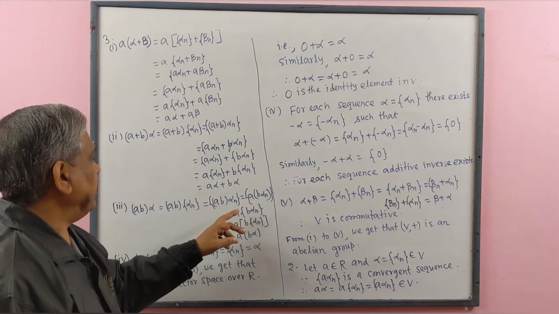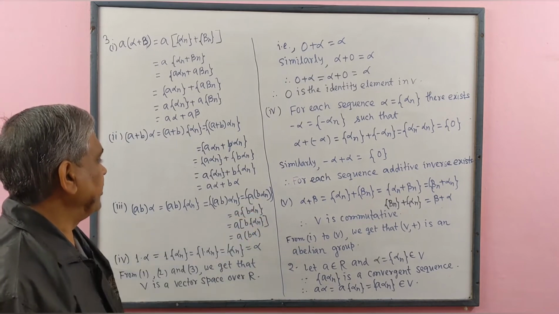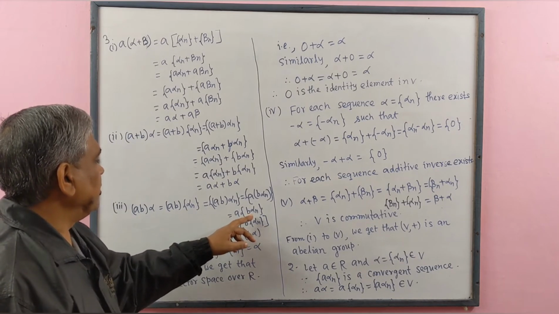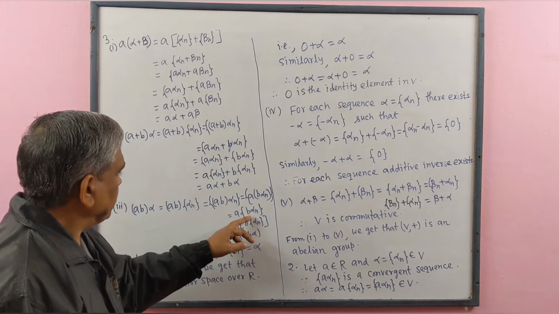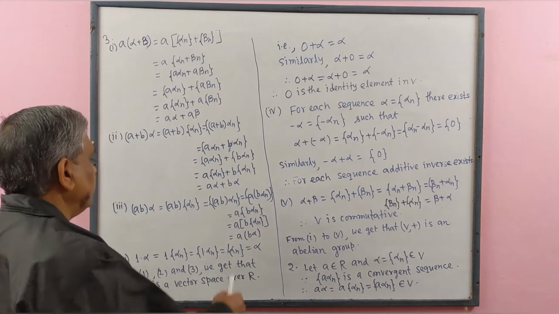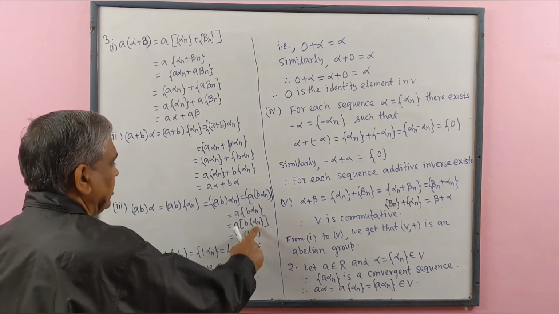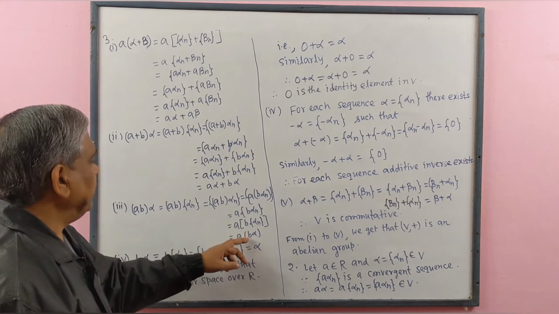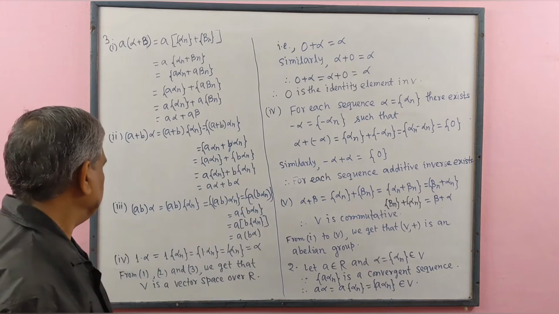We may take A outside. Here we get B alpha n. This means a sequence whose generalized term is B alpha n. We may write this B, a sequence whose generalized term is alpha n. Here we write A, here B, and for this sequence we write alpha.